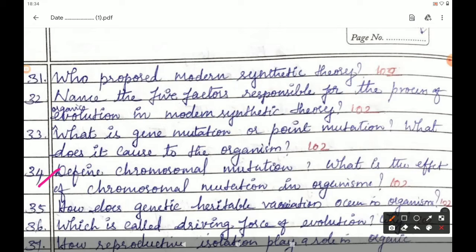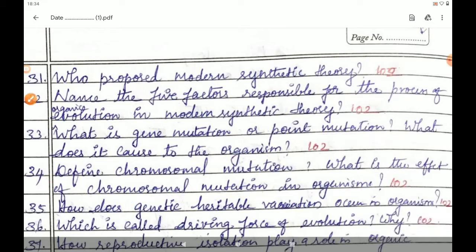Students, second part of the question: what is the effect of chromosomal mutation in organic evolution? It causes variation in the offspring. Students, the effect of chromosomal mutation and the effect of point mutation are 1 mark questions. Please study that.